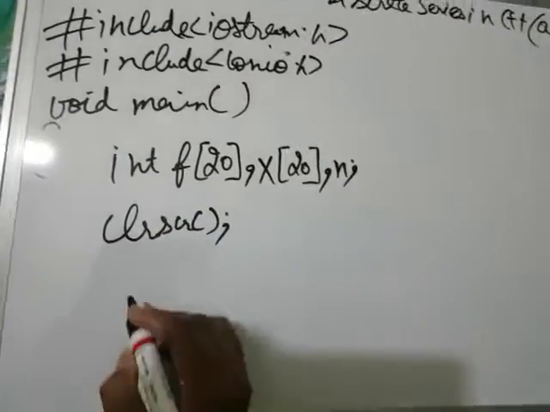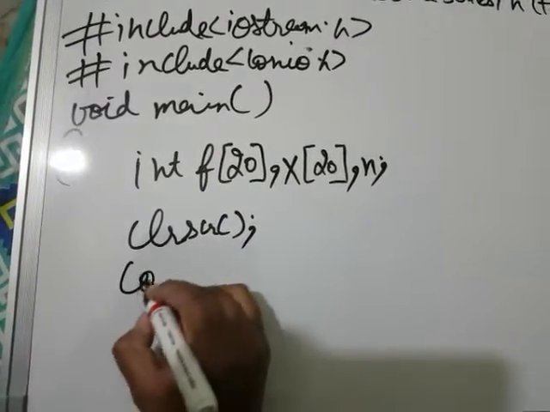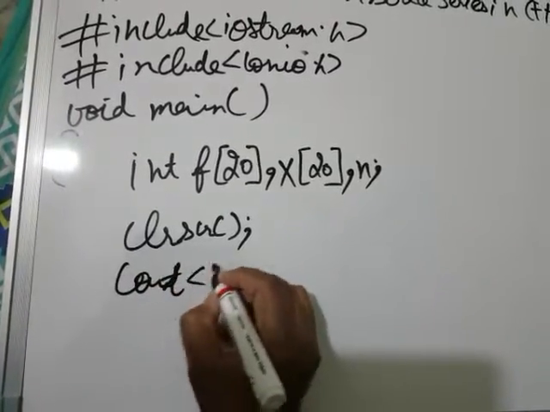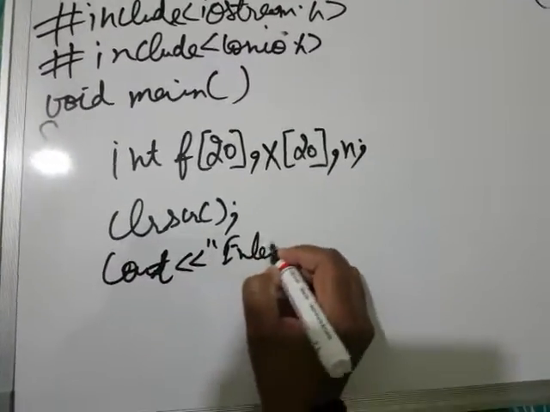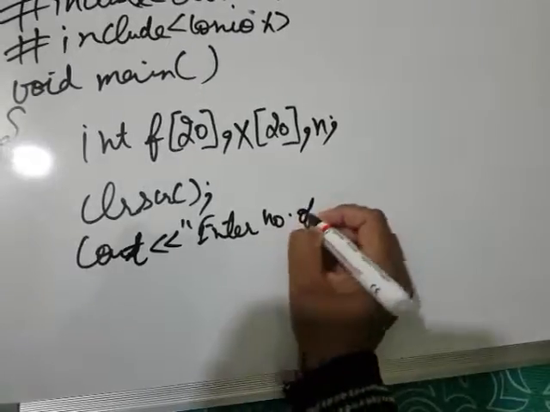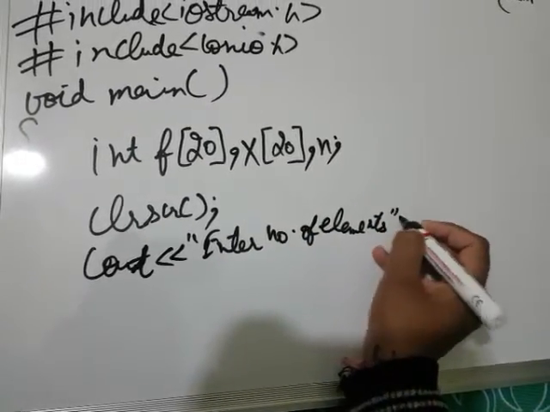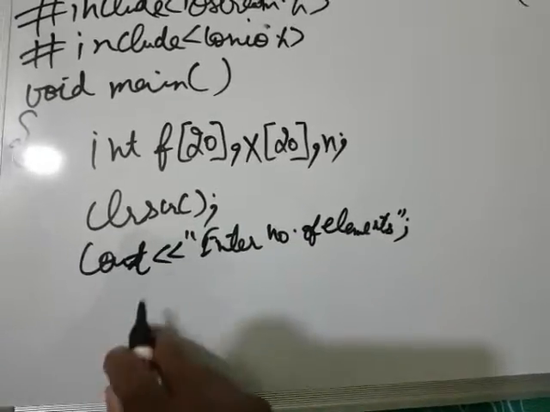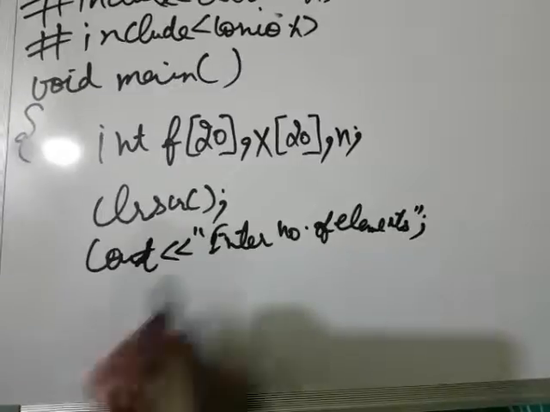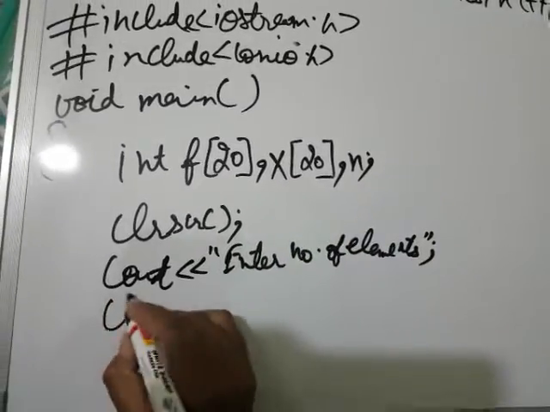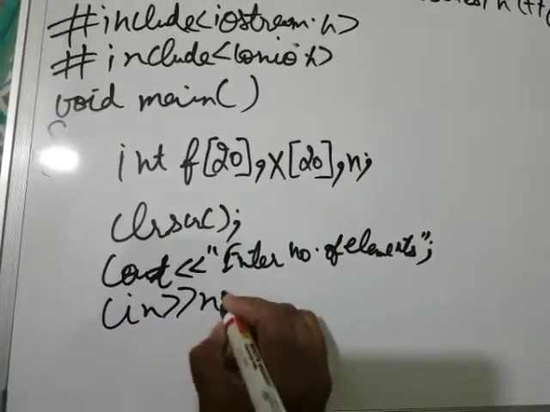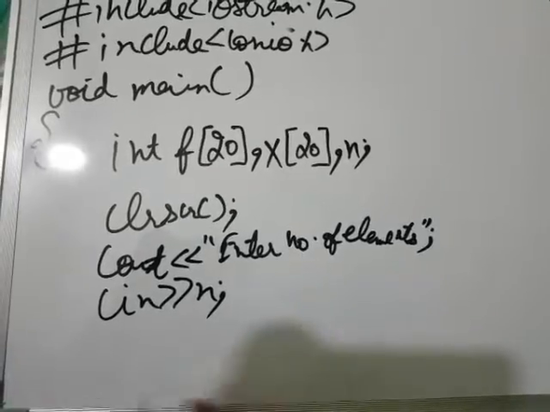Okay, so now first of all I am going to show a message, enter number of elements. I'm asking the user to enter the number of elements in frequency as well as the number of elements in x. So let us suppose that this will be input in n.